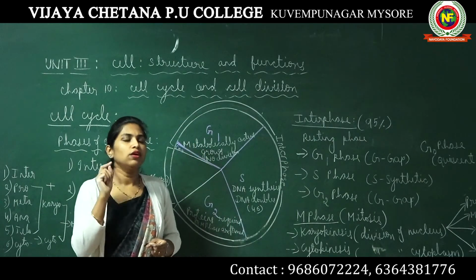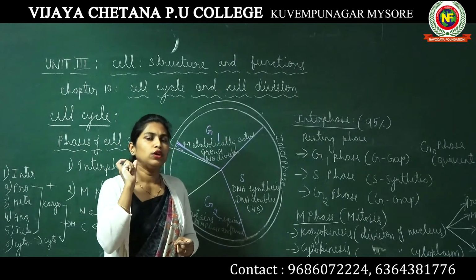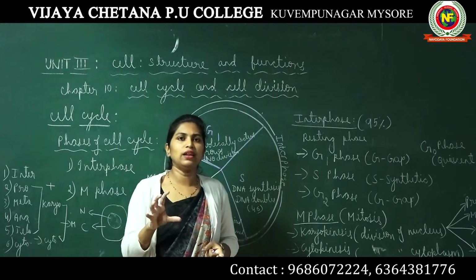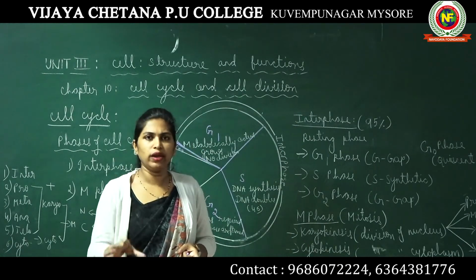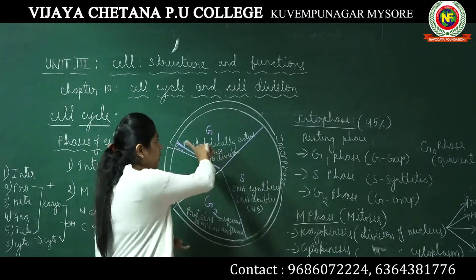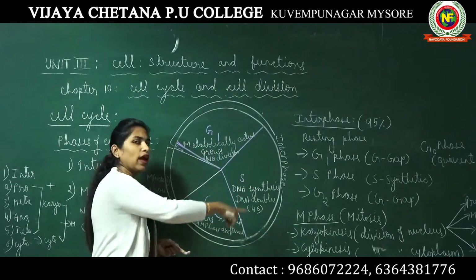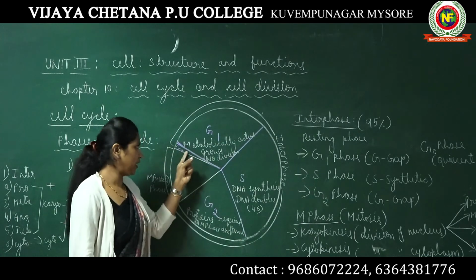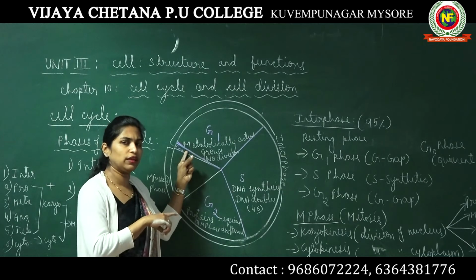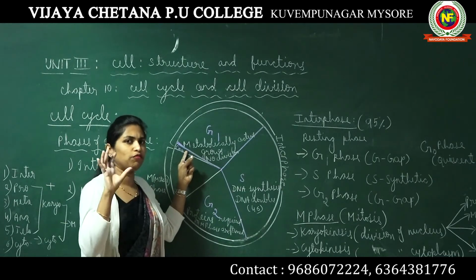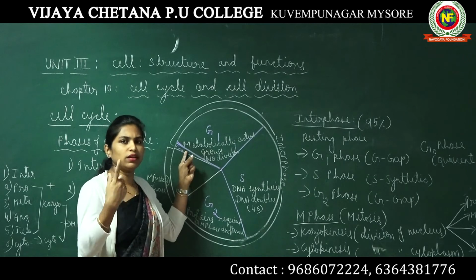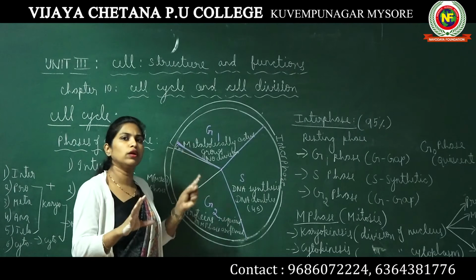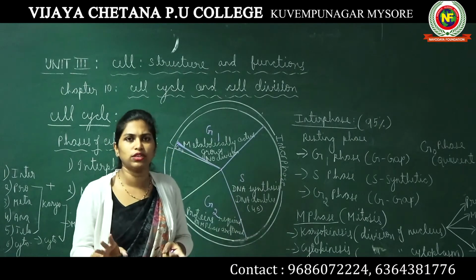Having said that, when we say dormancy or inactive, it does not mean the whole cell is inactive. The cell is metabolically very active. However, none of these phases are happening in that particular cell. If the cell is present in G0 phase, it is metabolically very active. All the chemical reactions are happening just like a normal cell. However, it is not ready to undergo any kind of division.